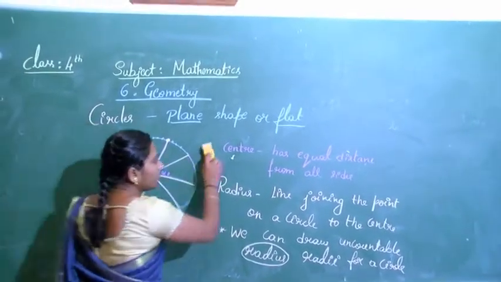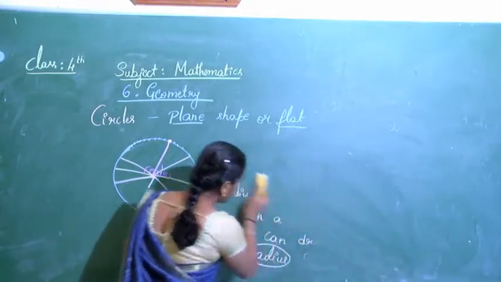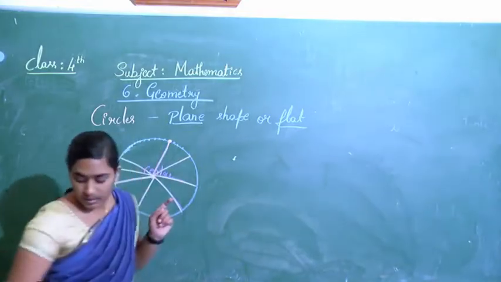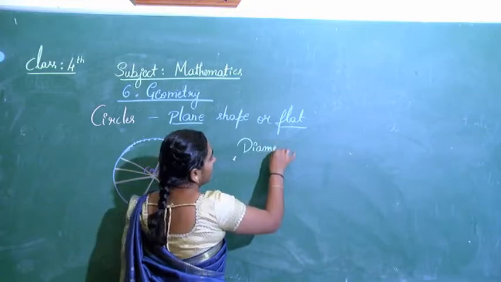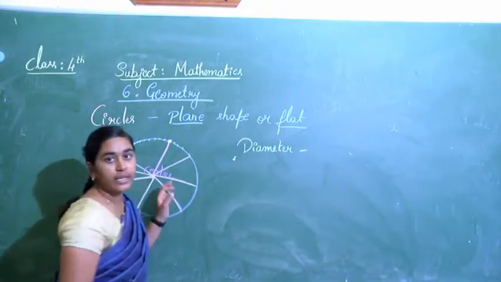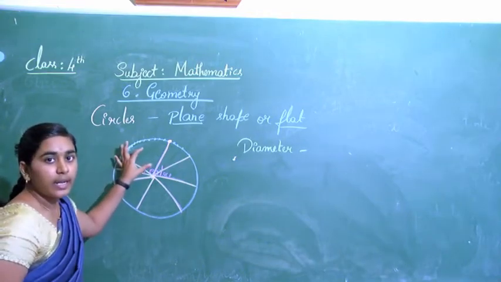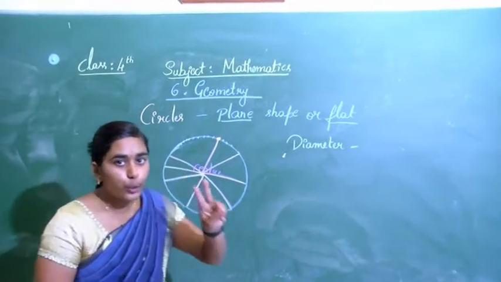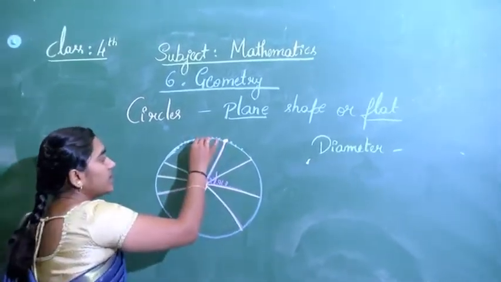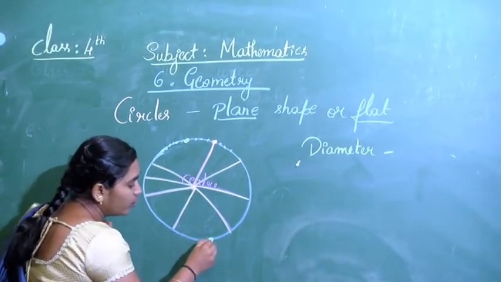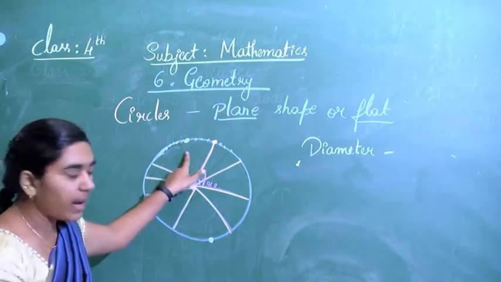The next one we will learn about is the diameter. What is a diameter? Diameter means the line joining two points on a circle and passing through the center.